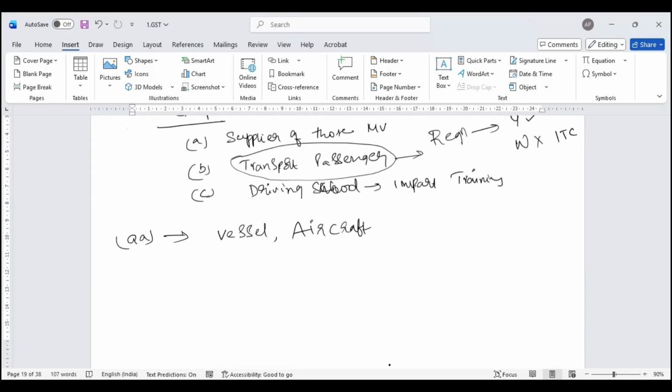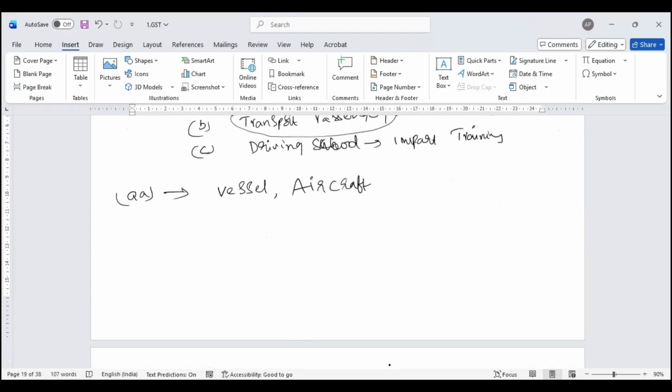Now we call these days destination weddings, where people spend lakhs, crores of rupees. Now the pre-wedding and all, like luxury, beyond tradition, beyond custom. Gone are those days where marriage used to be a custom, a tradition. Now it's more of an extravaganza rather than a tradition or a custom. Vessel or aircraft. Vessel is that ship, boat, what we say. So people have crazy ideas.